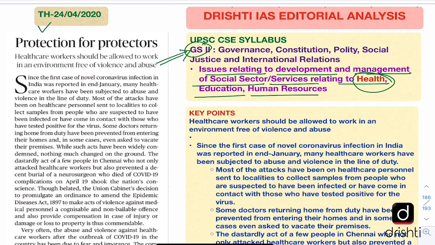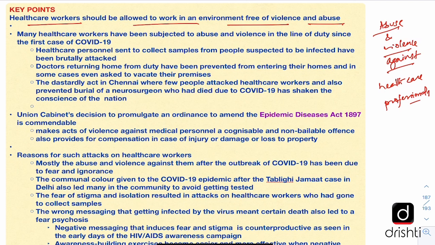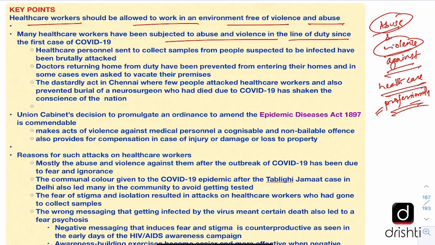Now let us look at the key points of the editorial. The editorial says that the healthcare workers should be allowed to work in an environment free of violence and abuse. And why is the editorial saying so? Because in the recent past there have been a lot of cases of abuse and violence against the healthcare professionals. And the editorial enumerates the cases of such abuse and violence which the healthcare professionals have been facing in the line of duty since the first case of COVID-19 was reported in the country.